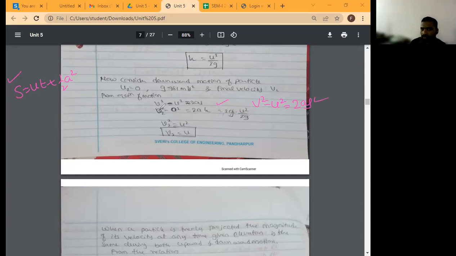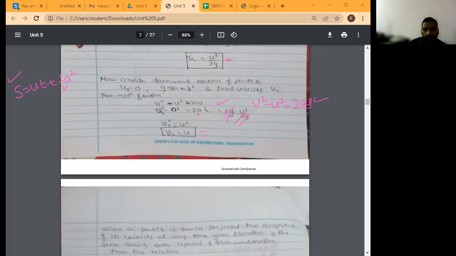V2 is what I want to find out. So V2 square, initial velocity is 0, equals 2AH. A means G. H value is U square by 2G from this equation. So again 2 gets cancelled, U square by G. This G gets cancelled. So what is remaining? U square. So V2 square is equal to U square, so V2 is equal to U. What is U? That is equal to initial velocity.